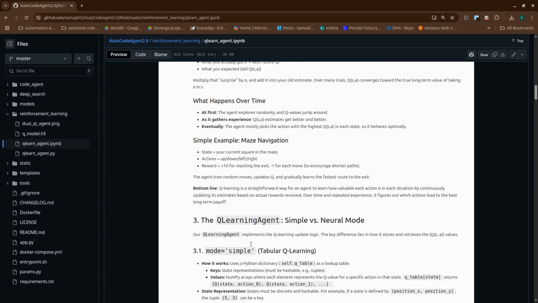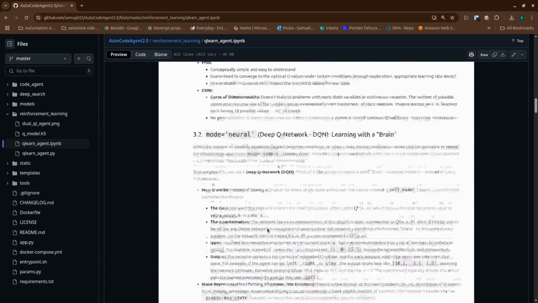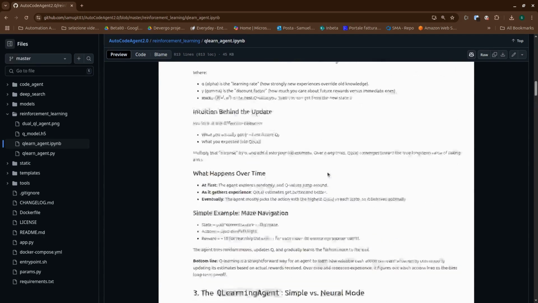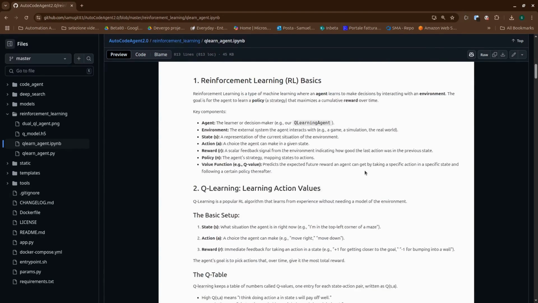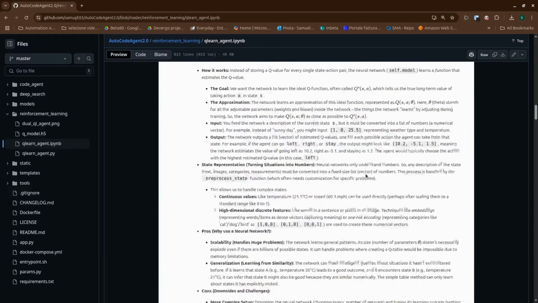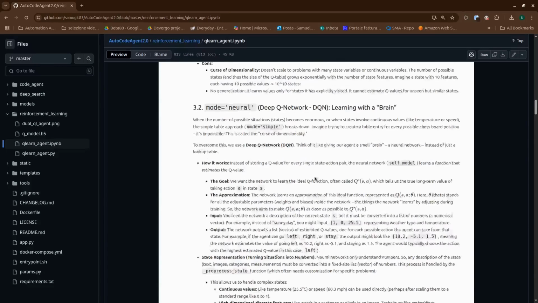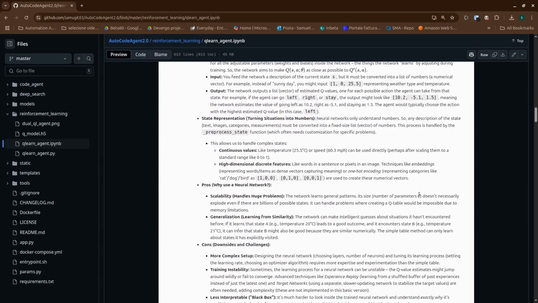Second, the neural mode, Deep Q Network, DQN. This is where things get powerful. Instead of a table, it uses a neural network, a brain, to approximate the Q values. You feed the network the state, as a vector of numbers, and it outputs the estimated Q values for all possible actions. Its pros: it can handle vastly more complex problems with huge or even continuous state spaces, like sensor readings or complex feature vectors. Crucially, it can generalize. It can make intelligent guesses about states it hasn't seen based on similar states it has seen.